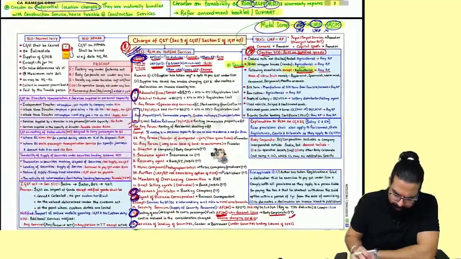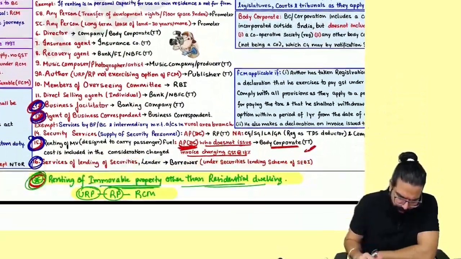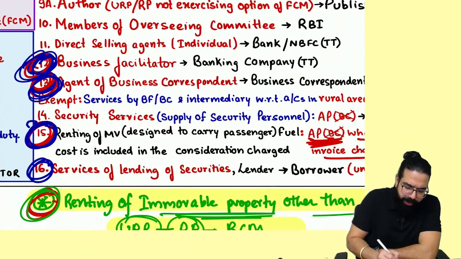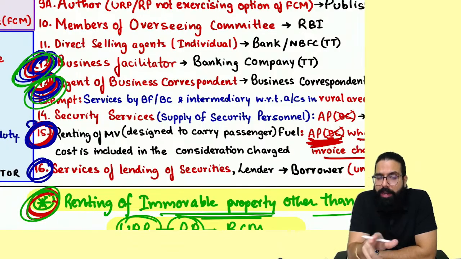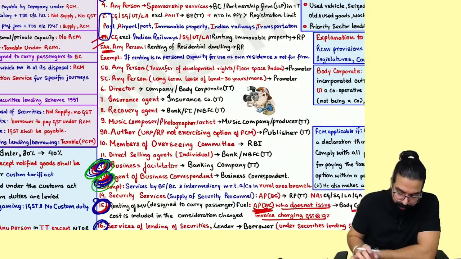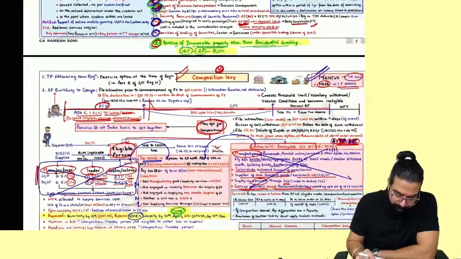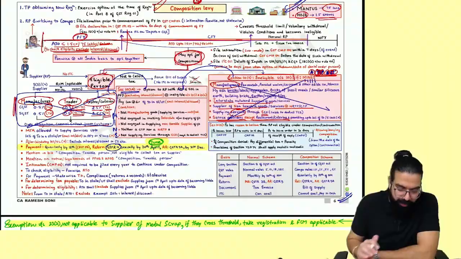This point is clear. Other than that, Baba, here all these are okay. Business facilitator, business correspondent. I believe you should remember that business facilitator and business correspondent services in a rural area branch is exempted. Rural area branch is exempted. Please be careful about it. Done, sir. This point is clear. We'll go ahead and take care of it. Other than that, Baba, composition is okay.